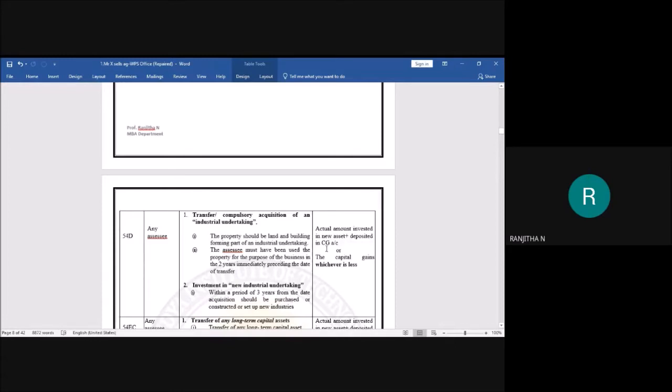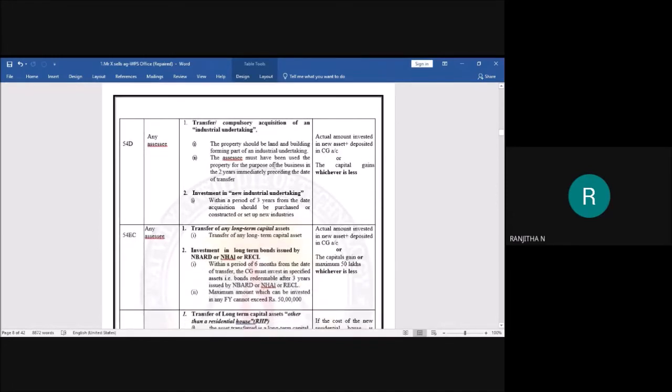Next, what is the amount of exemption you are getting here? Again, the same thing is repeating. Actual amount invested in the new asset. Add deposits, if there are any deposits which you have deposited in the capital gain account of your bank account, then compare with the capital gain. Among these two, the least amount is given as an exemption.